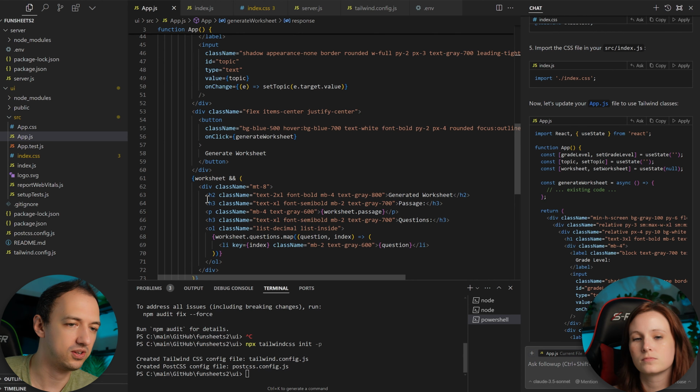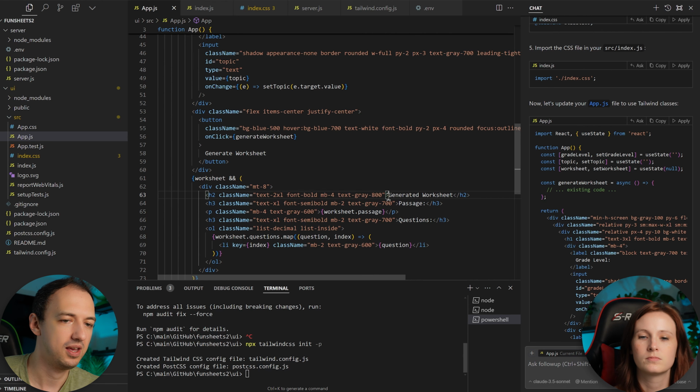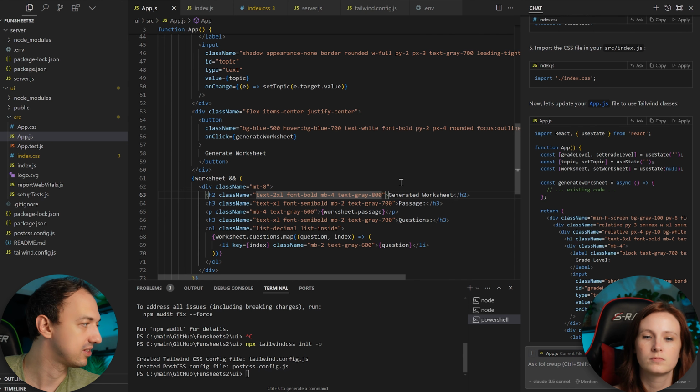So essentially, if you look over here, we've got these HTML elements, and then we have these class names. And here it says text-xl, font-bold, mb-4, which is a shorthand for something. But my point is, these are all Tailwind classes, which will apply certain styles to these elements.